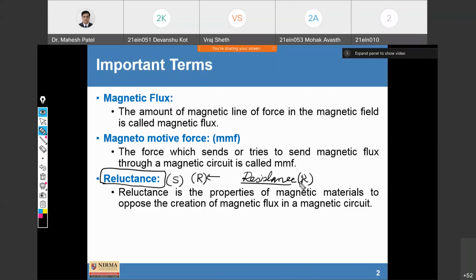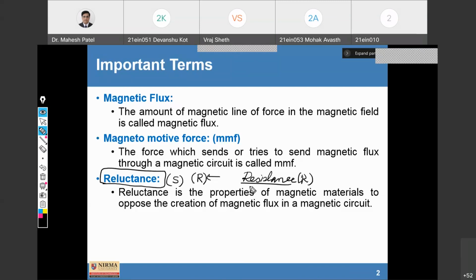We know resistance is the property of a material which opposes the flow of electric current, and it is always measured in ohm. Here reluctance is also the same. We can say it is the resistance of the magnetic circuit. In short, reluctance is the resistance of the magnetic circuit.